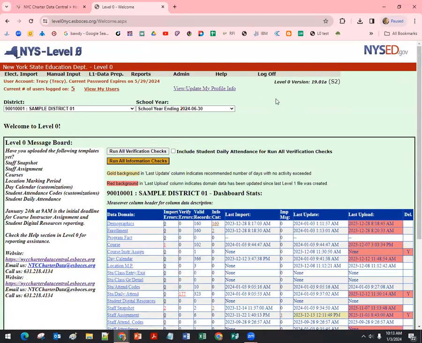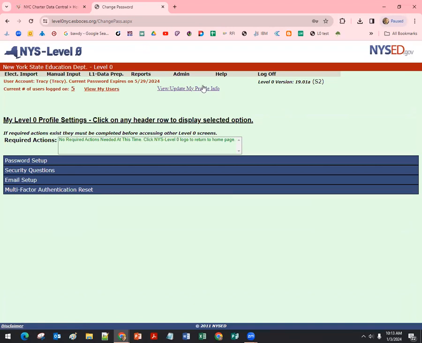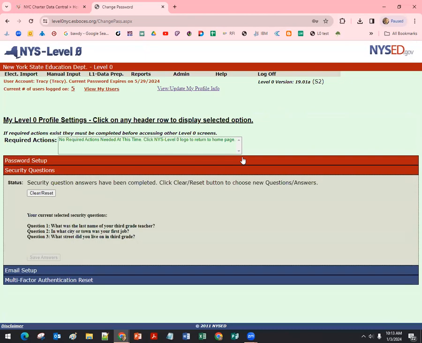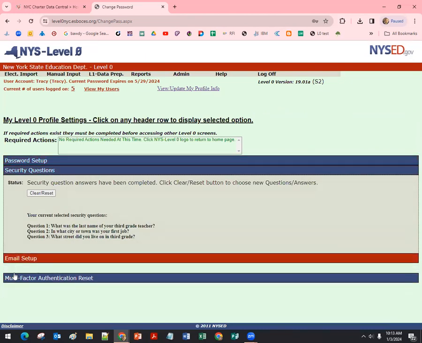Back on the home screen, what else can I show you? At any time, you can review information about yourself in your account. You can change your password right here. You can change your security questions.